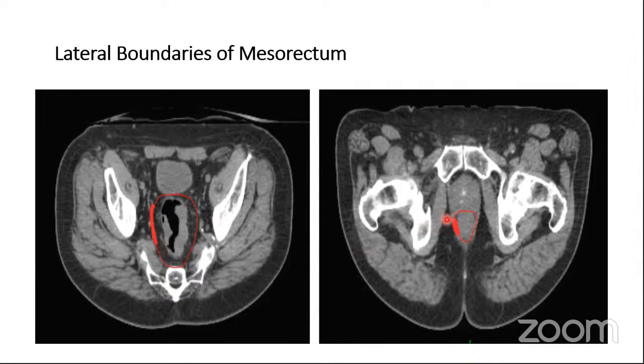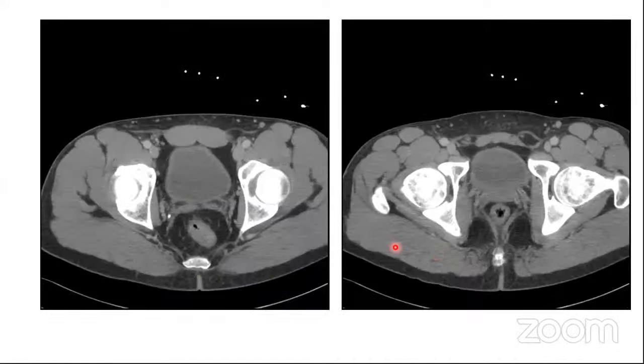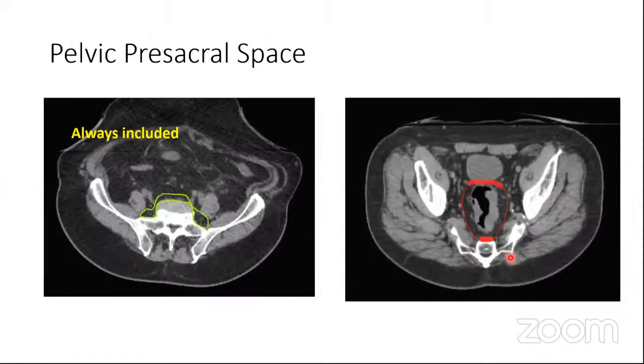And as you go down, you have to remain inside the levator ani. Okay. And here I'm trying to show you that in the CT, you can make out the mesorectum, not the mesorectal fascia, but the mesorectum can be made out. Even as you go down, you can make out the mesorectum and you can make out the levator ani.